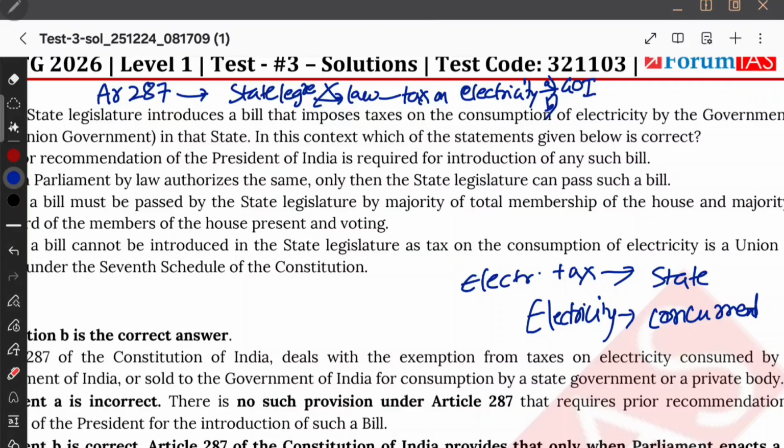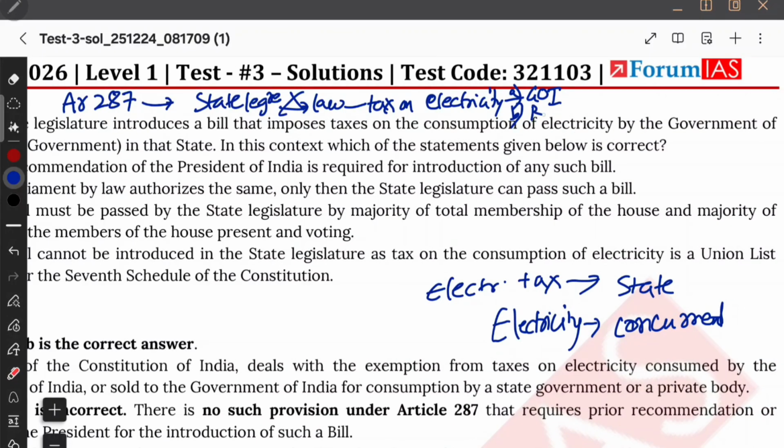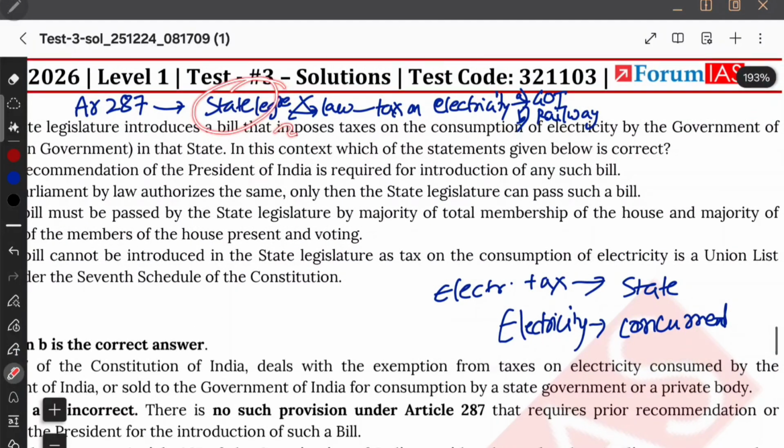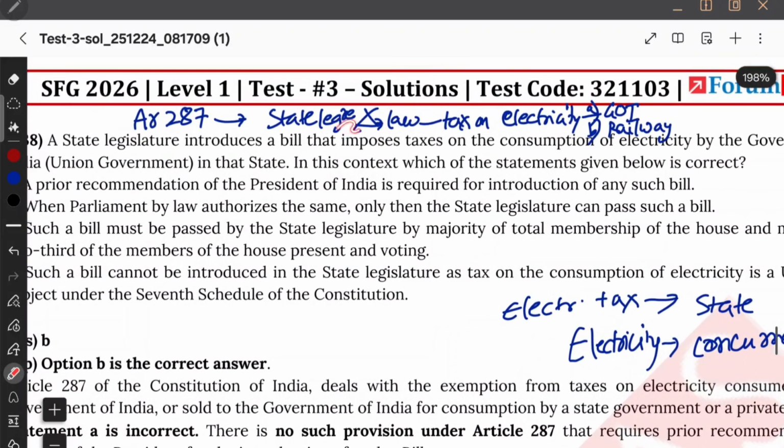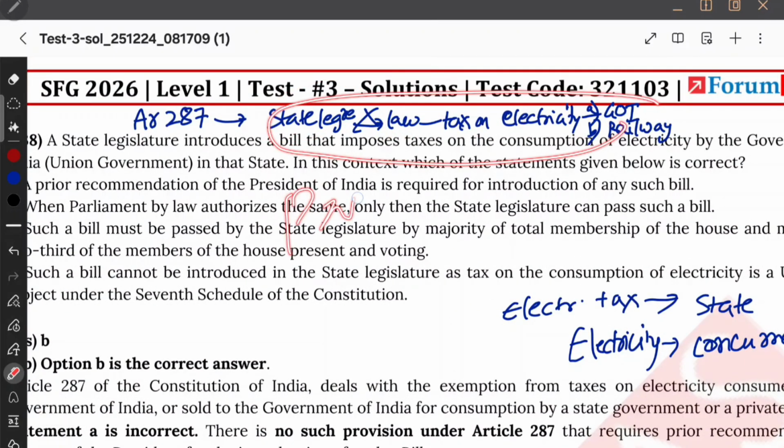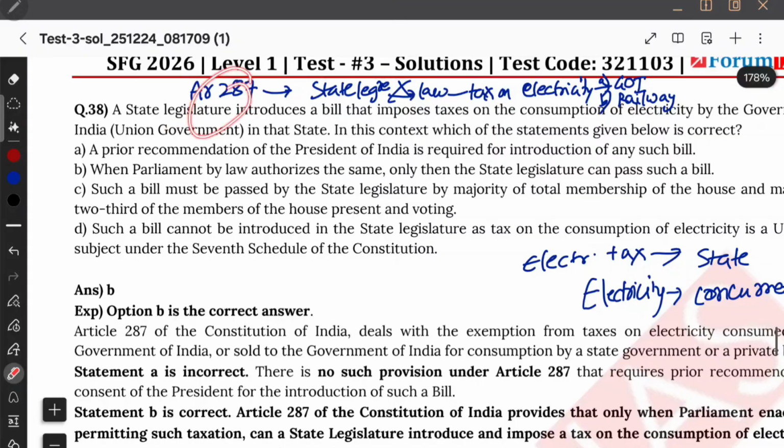And in B, it says that if the electricity tax is related to railways, then also the state cannot impose tax. So Article 287 says that a state legislature cannot pass a law which imposes tax on electricity where the consumer is the government of India or a railway company operated by the government of India. So the state legislature cannot do that unless parliament by law says so. Unless parliament by law tells the state that you can impose tax on us, usually the state legislature should not do it. Or parliament क्यों बोलेगी नहीं बोलेगी, है ना? That is Article 287.